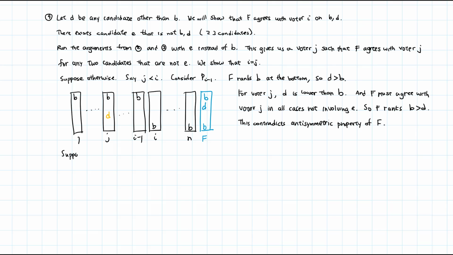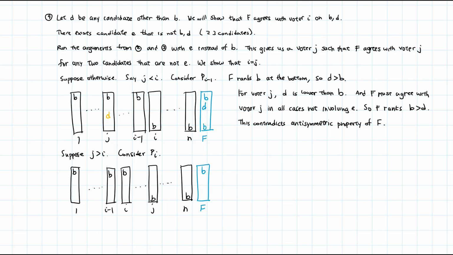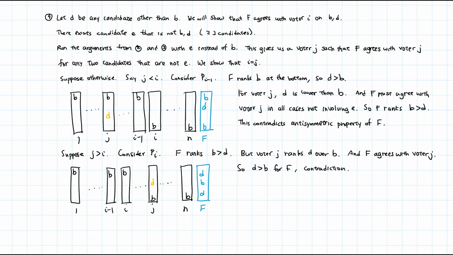We now suppose that J is greater than I. We will consider the voter preference Pi. We see that F ranks B over D, but voter J ranks D over B, and F has to agree with voter J on B and D. So F must rank D over B, and that is a contradiction. So I is equal to J.